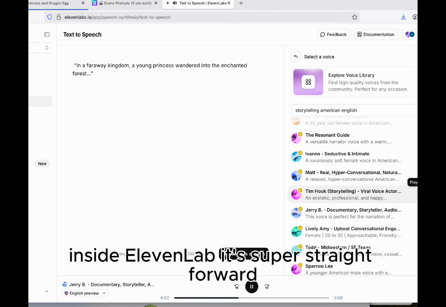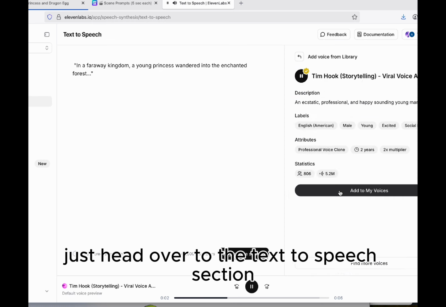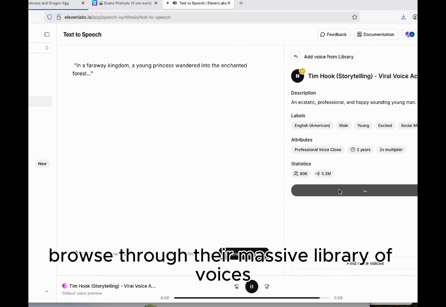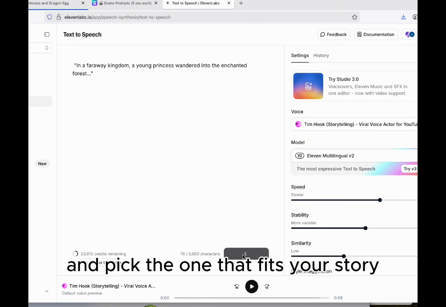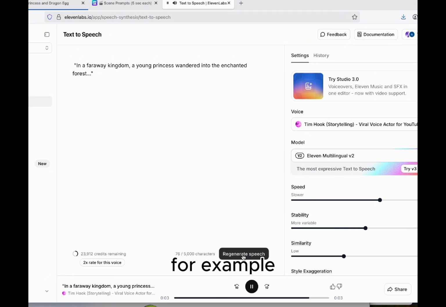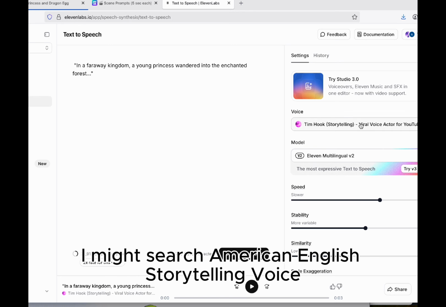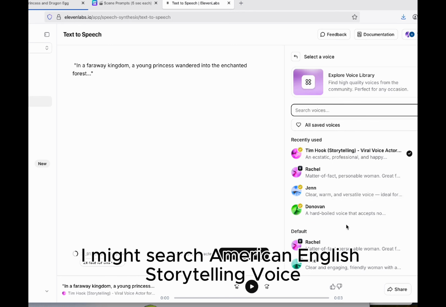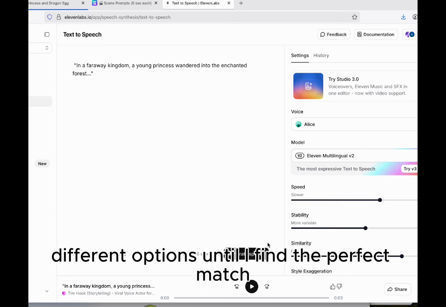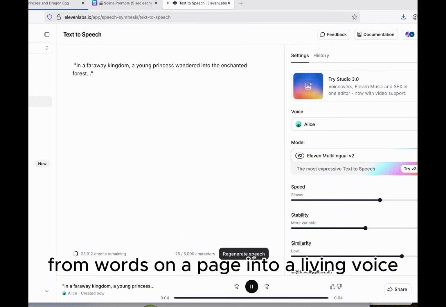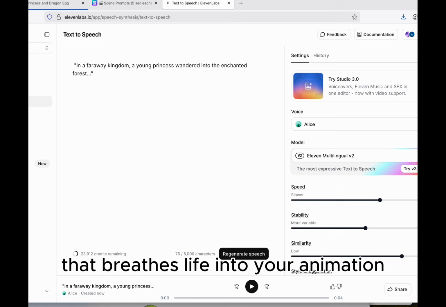Inside 11 Labs, it's super straightforward. Just head over to the text-to-speech section, browse through their massive library of voices, and pick the one that fits your story. For example, I might search American English storytelling voice and instantly start testing and previewing different options until I find the perfect match. This is where your script transforms from words on a page into a living voice that breathes life into your animation.